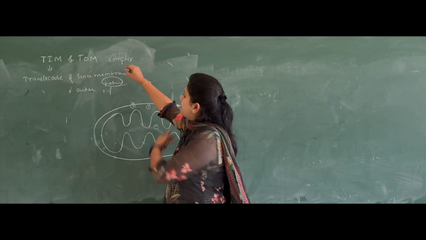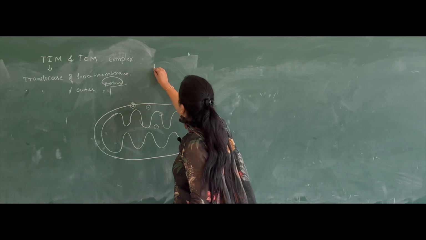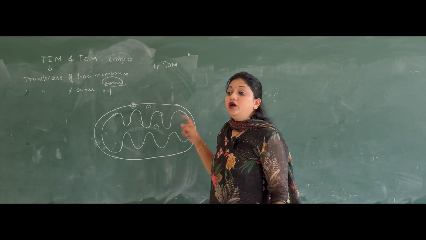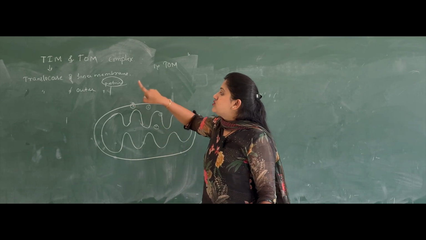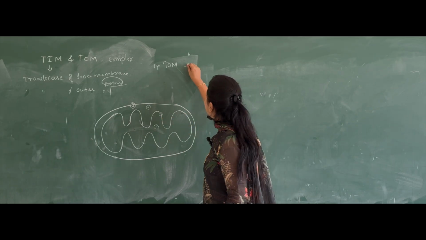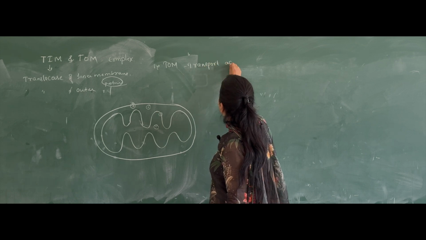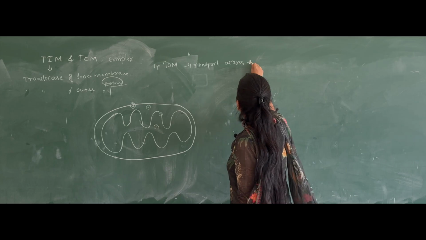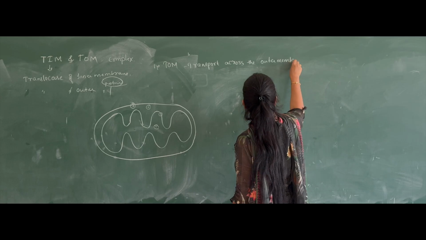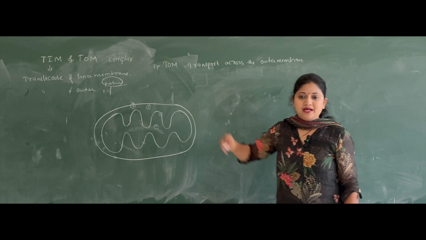We'll first speak about the outer membrane. We'll come from the outer side. For the outer membrane, which complex works? The TOM complex works for the outer membrane, right? So the TOM complex, or the translocase of the outer membrane, will facilitate the transport across the outer membrane. Let us imagine now this is all the cytoplasm.